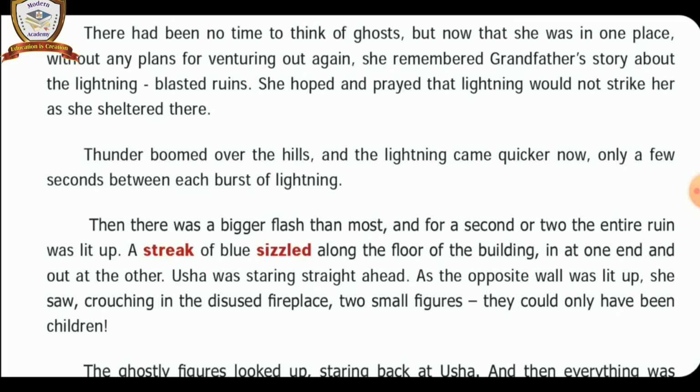Understand? Due to the bigger flash of lightning, the entire ruined building was lighted up. There was a blue stripe of the lightning lit up on the floor of the building. Usha saw the two small figures bending themselves to sit under the disused fireplace. Disused means unused fireplace. She thought to herself that they were small children. When the lightning of the bigger flash came, she saw the two children sitting under the disused fireplace.